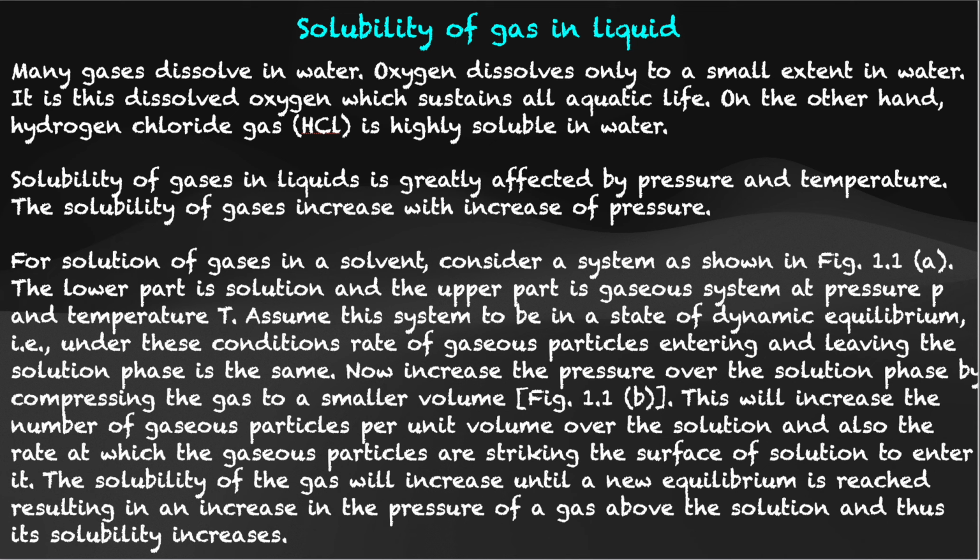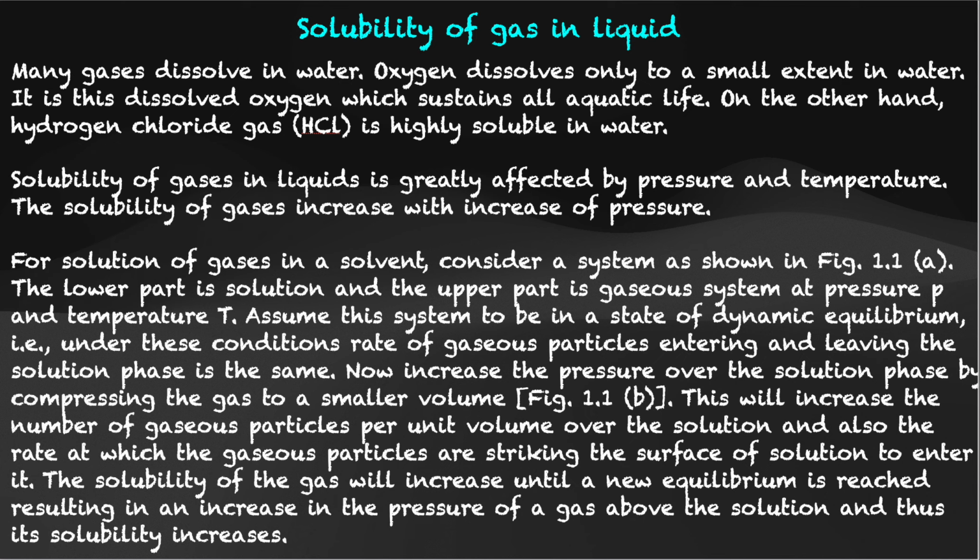Figure 1.1b. Again, the figure is given there. They have given three more weights, W1, W2 and W3, and they have compressed the gas in 1.1b. This will increase the number of gaseous particles per unit volume over the solution and also the rate at which the gaseous particles are striking the surface of solution to enter it. The solubility of the gas will increase until a new equilibrium is reached, resulting in an increase in the pressure of the gas above the solution, and thus its solubility increases.